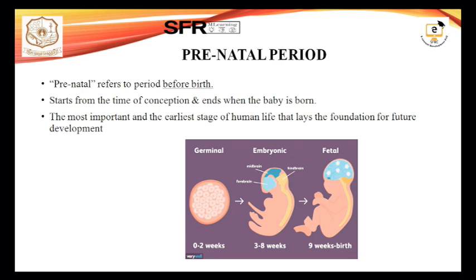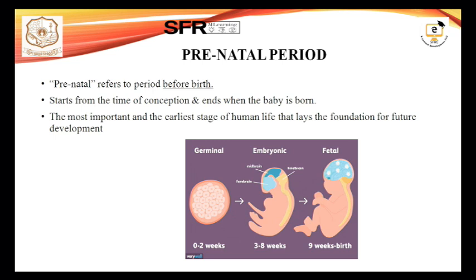We are not going in depth about the pregnant women, we are going in depth about the growth and life stages of the fetus. In the prenatal life we will be seeing 3 stages. As you saw in the picture, the germinal stage is the first stage, which is also known as the period of ovum. The second one is the embryonic stage, and the third one is the fetal stage. After the fetal stage, at the end of 9 months, the baby will be delivered.